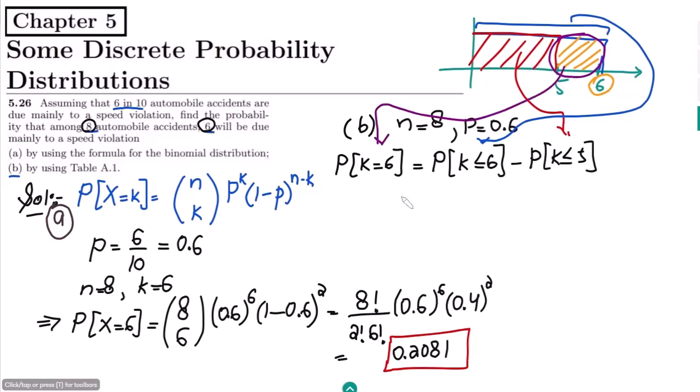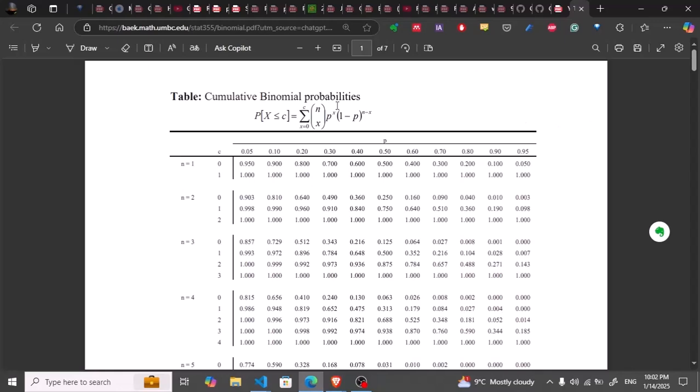But what table do we want to find out? Why did I use this k less than or equal to 6 and k less than or equal to 5? Why not we simplified it by using this formulation? Let us first go to the table A.1. So this is basically the table which we were here to use.